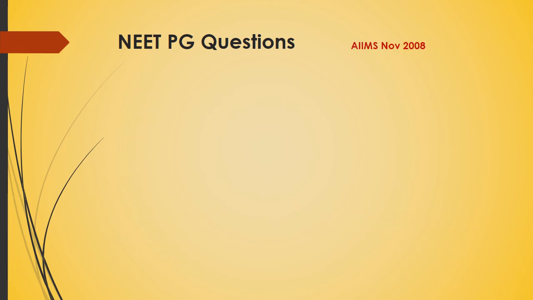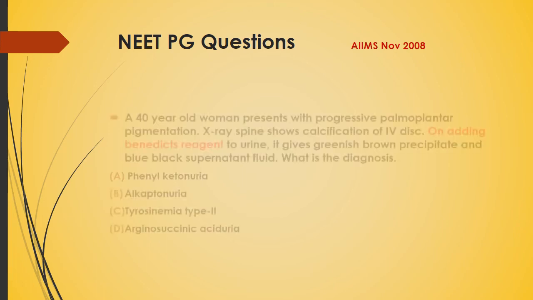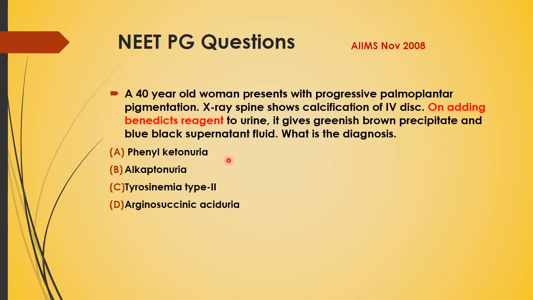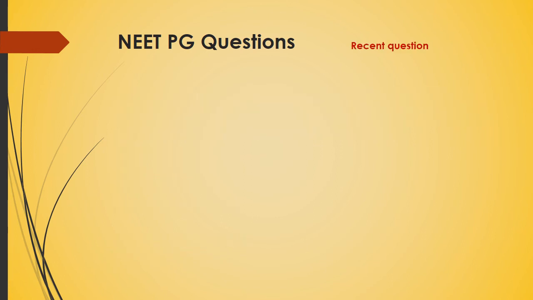The next question was in AIIMS November 2008, and the question is, a 40-year woman, adding Benedict's reagent to urine, it gives greenish brown precipitate and blue black supernatant fluid. What is the diagnosis? Phenylketonuria, alkaptonuria, tyrosinemia type 2, and argininosuccinic aciduria. And the answer is alkaptonuria.